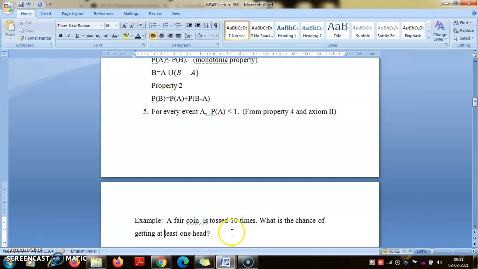So in this case, what is a lot easier? What is the complement of this event? The complement of this event is no head.